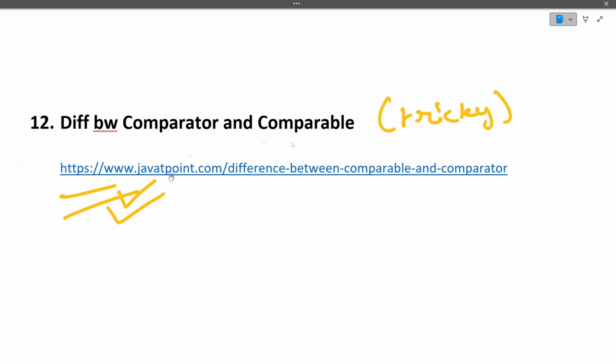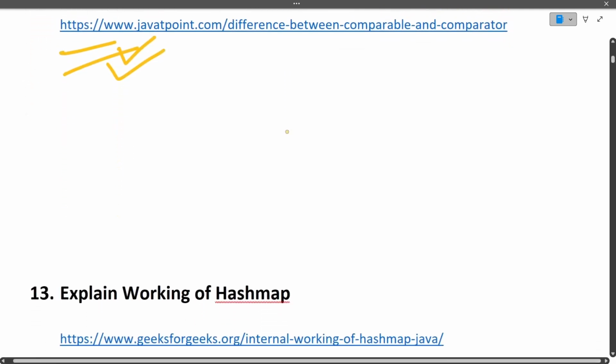Go towards it. It's a very good article for you to learn the difference between comparator and comparable. Okay. Now moving ahead to the next question.